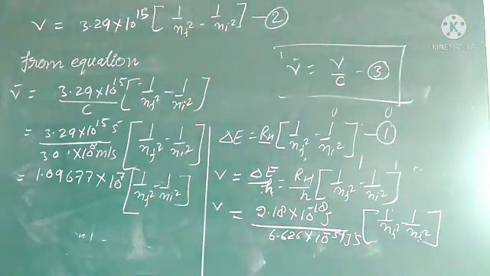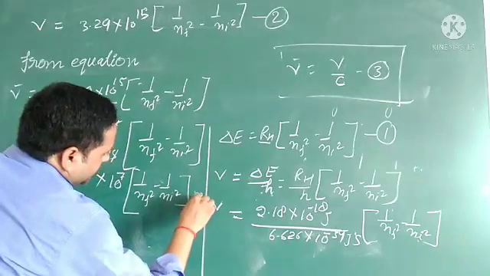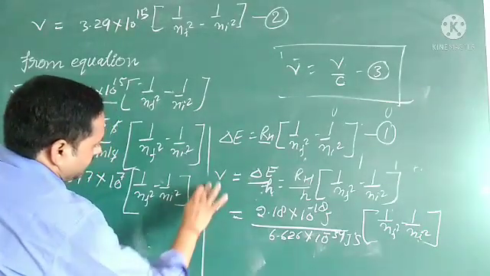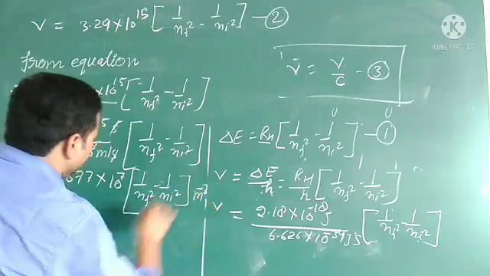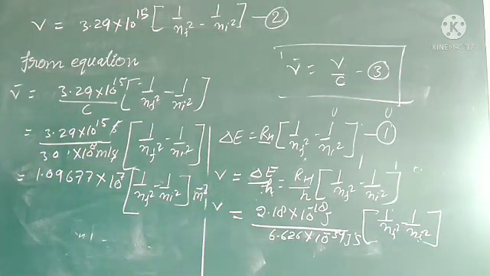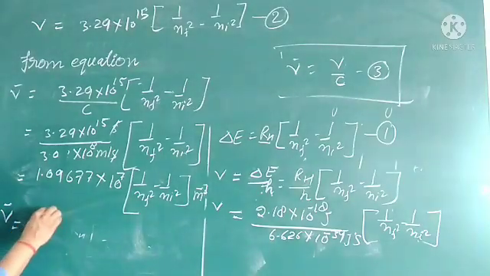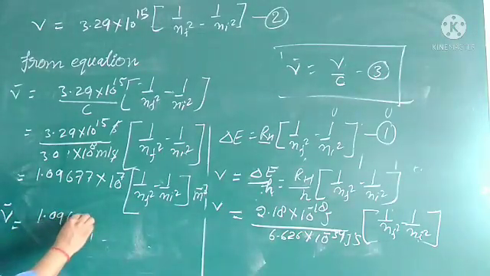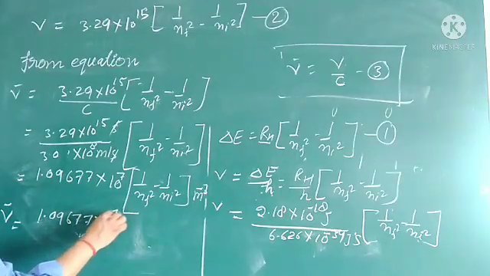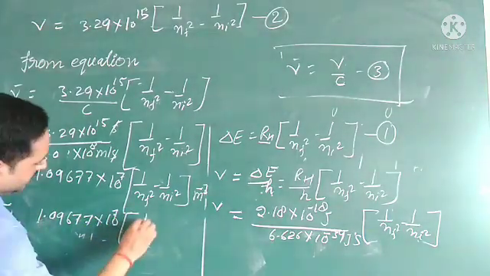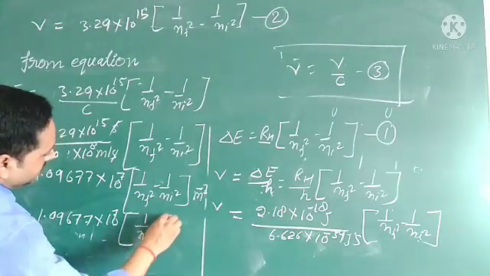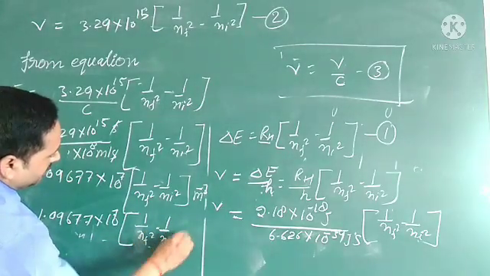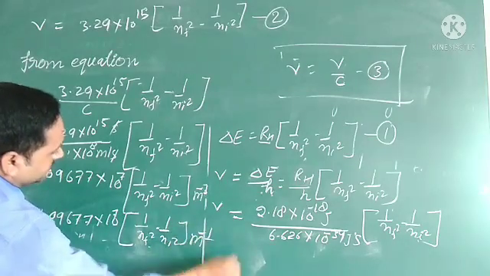The seconds cancel, so we get per meter, or meter inverse. So nu bar equals 1.0967 into 10 to the power 7 into 1 upon nf square minus 1 upon ni square per meter.